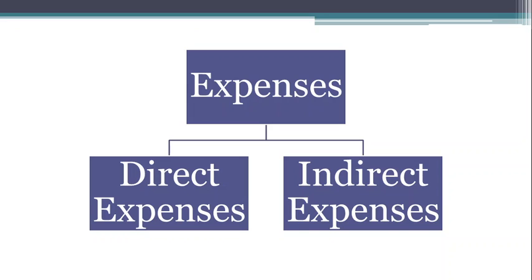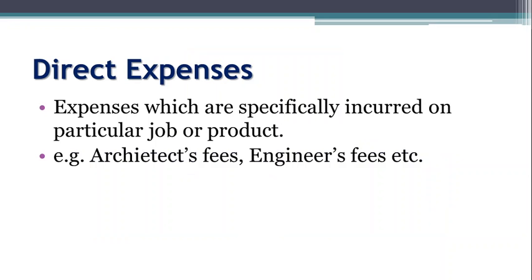So let's see what are direct expenses. Direct expenses are the expenses which are specifically incurred on particular job or product. Example of this is architects' fees, engineers' fees, etc.